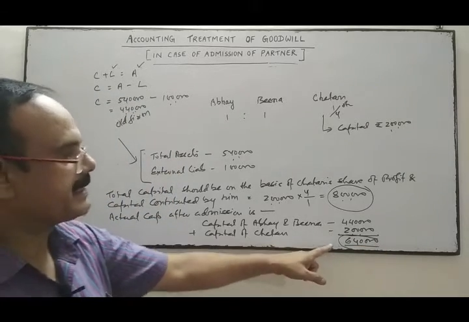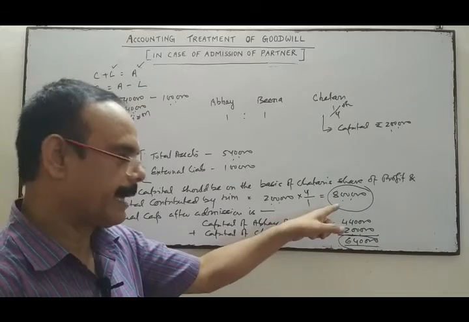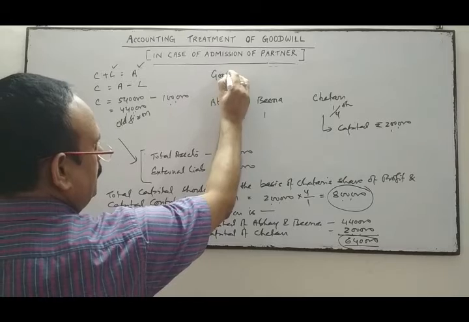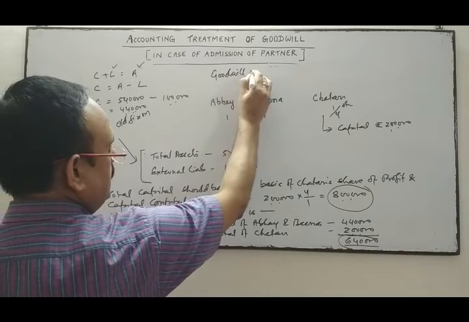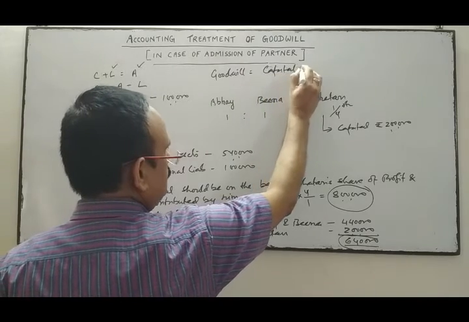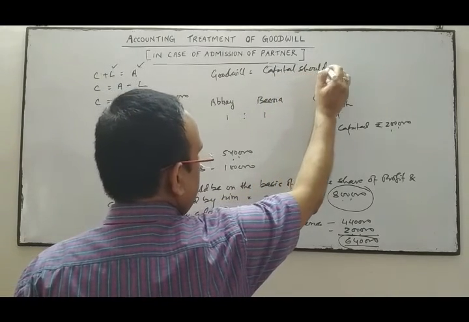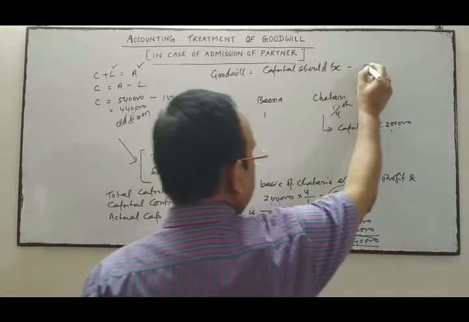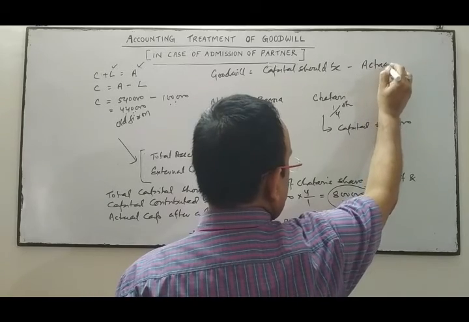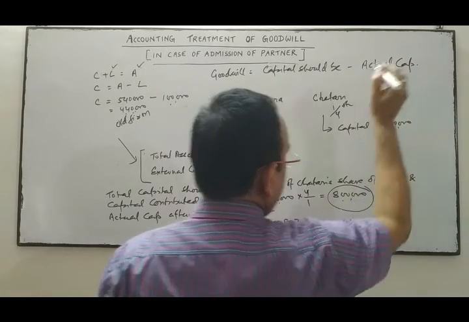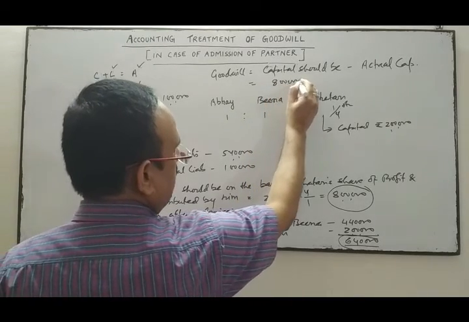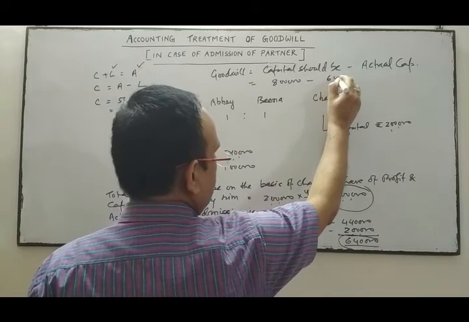Actual capital is less than the capital should be, and this difference indicates the goodwill. Goodwill of the firm is the capital should be minus actual capital of the new firm. So capital should be is 8 lakhs and the actual capital is 6,40,000.